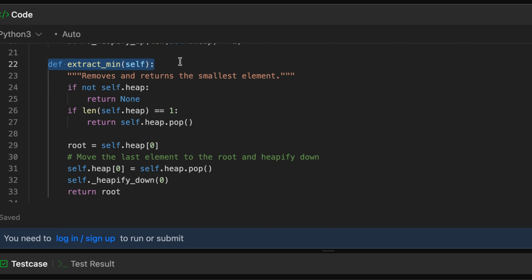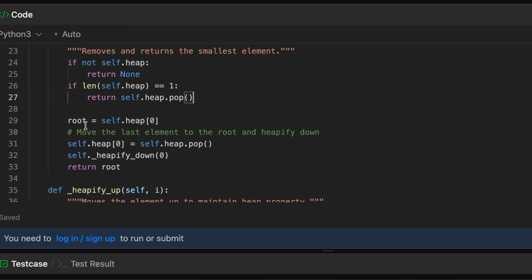Now here's the function that will remove the node with the highest priority. Here also what we are doing is simple. We have a few checks in the starting. First of all, if the self.heap is none, it means it doesn't exist. Simply return none. Okay. Then we are checking if the length of this particular heap is 1, that means there is only one element. We will simply pop that element. It means the heap at this point is empty. Simple, right? And we will just return it.